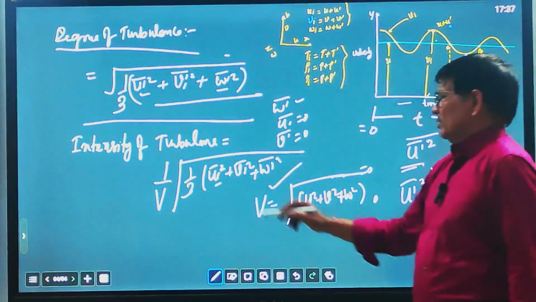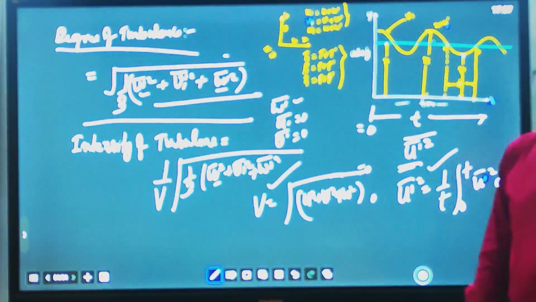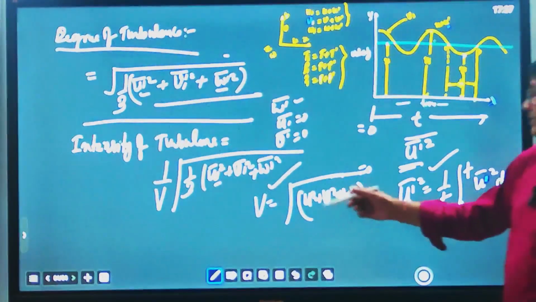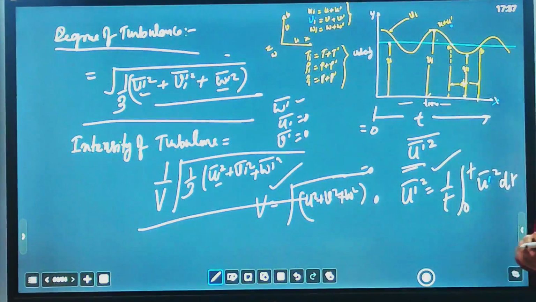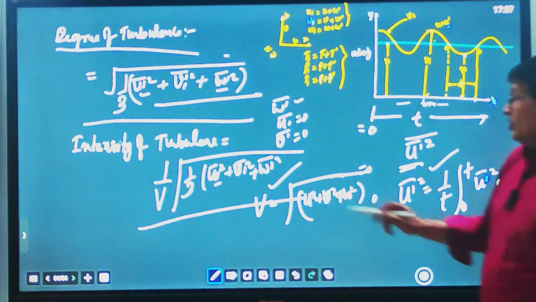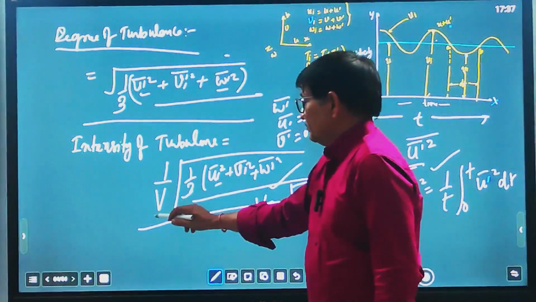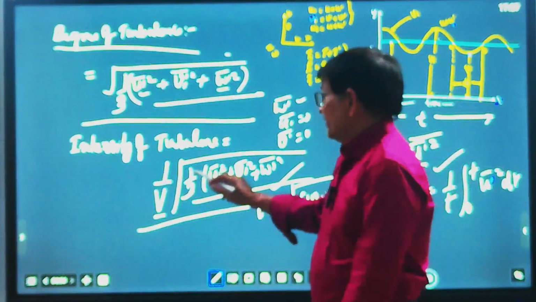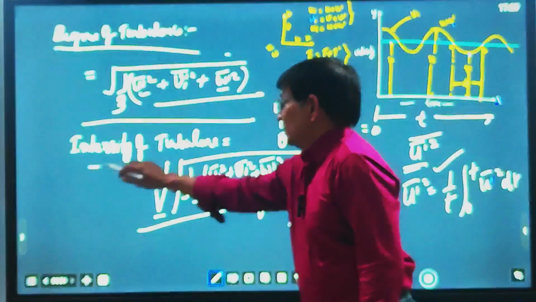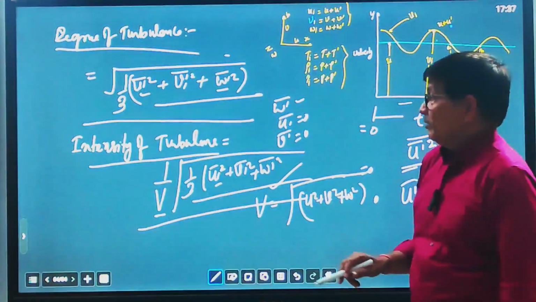Not U, V1, U1. So this becomes the intensity of turbulence. This is a ratio, and this is a dimensionless number, because the unit of this one is meter per second, and the unit of this is also meter per second. So this is a parameter, a dimensionless number, by which you can define the level of turbulence.